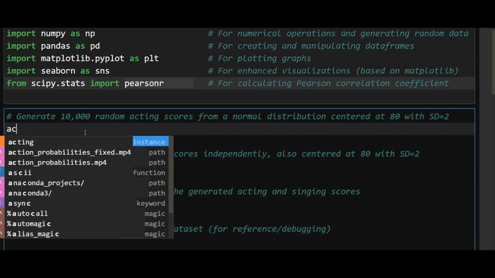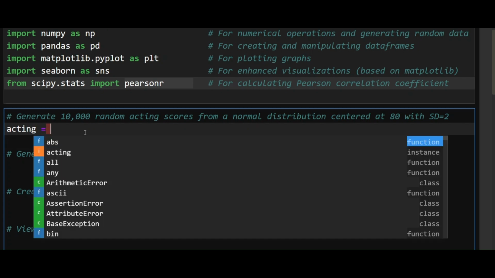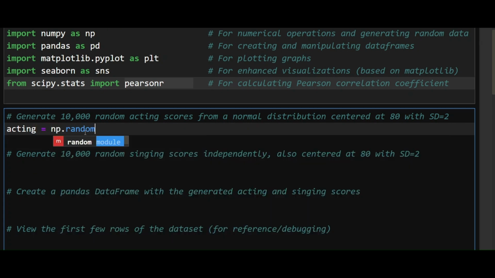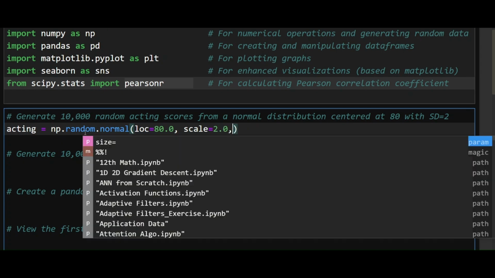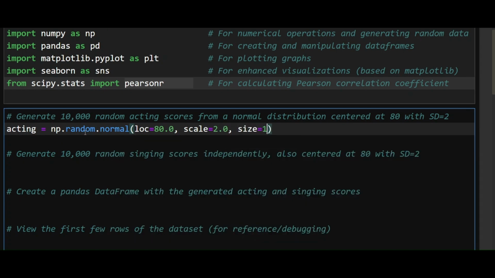So let's define a variable acting, and I'm going to generate a normal distribution having a mean of say 80, a standard deviation of let's say 2, and we have to generate 10,000 people. So this is how I'm going to generate the acting.